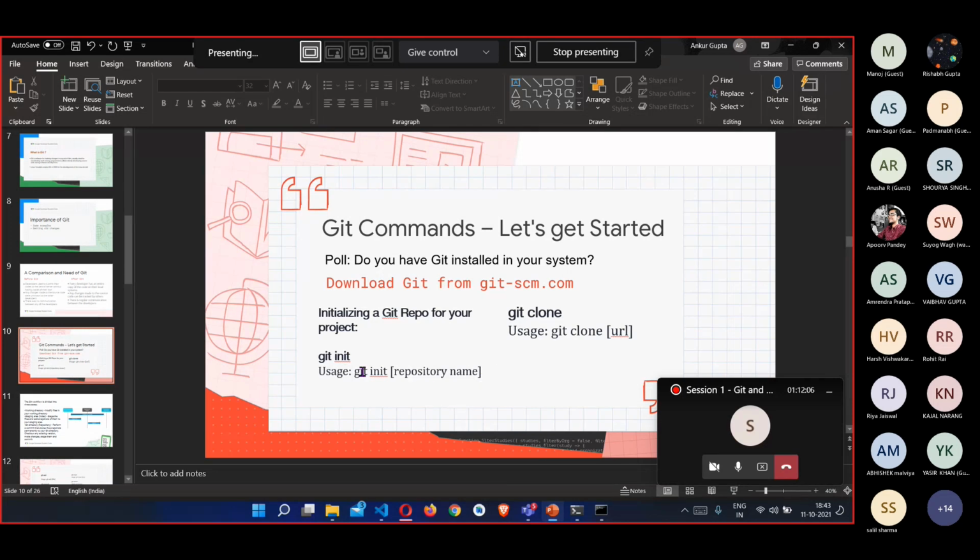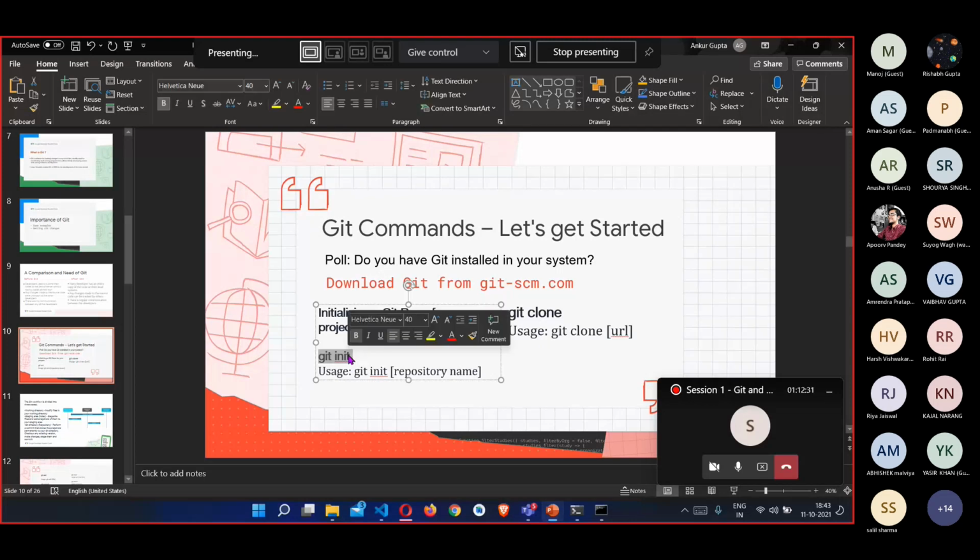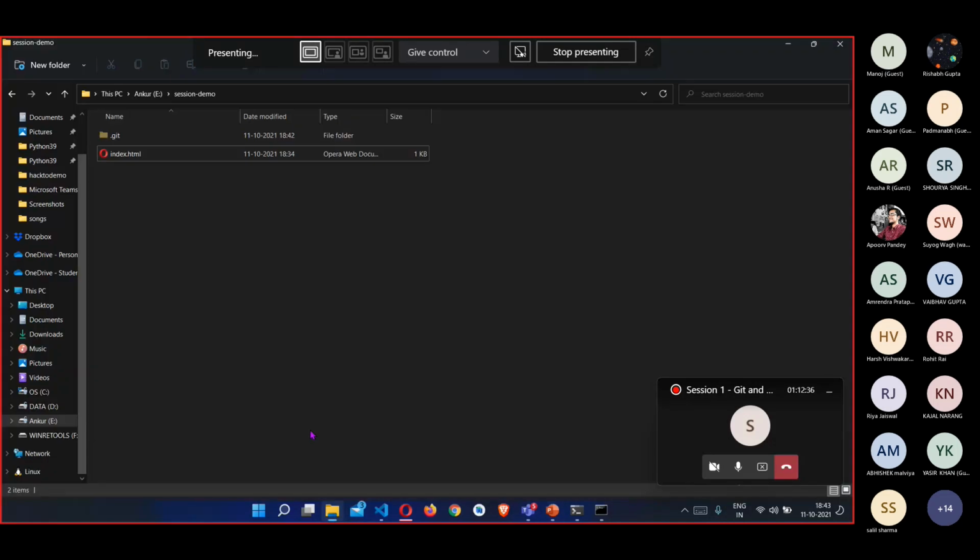What we are using currently is git init. If you have a GitHub repository and you need to add that repository to your local system, there is also the git clone command. We are not discussing this command right now. We can maybe move to it in a further part. So after using git init, you have initialized an empty Git repository. In this repository there is no index.html file currently. It is just an empty project.